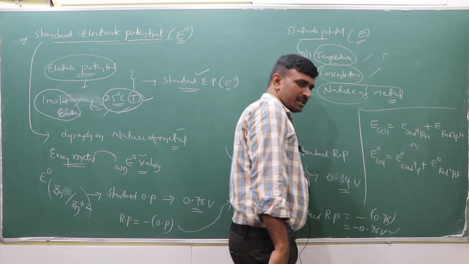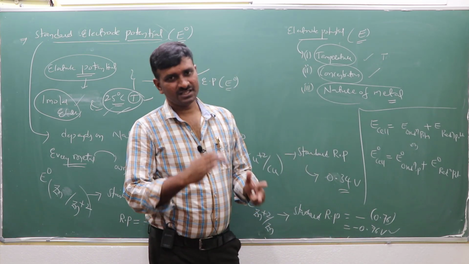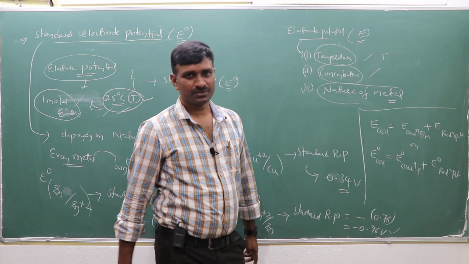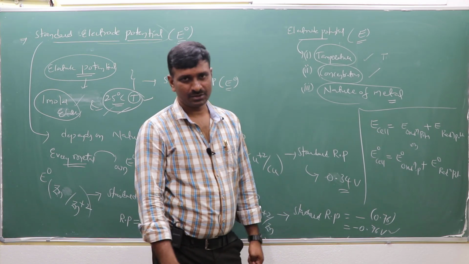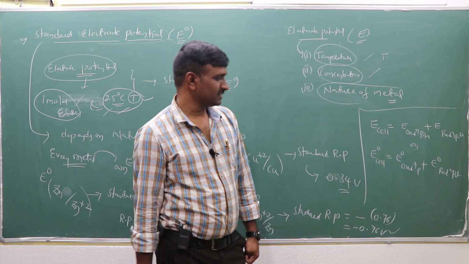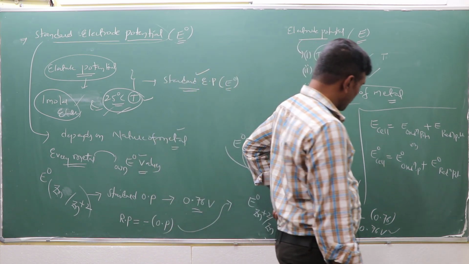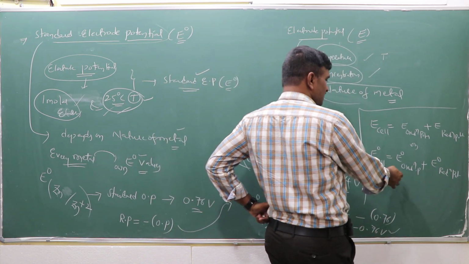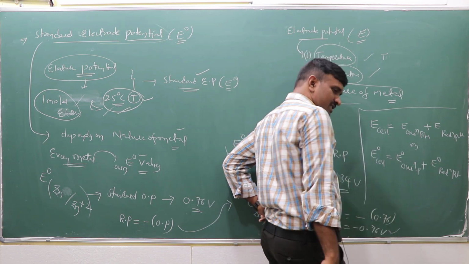So we know that the oxidation process occurs at the anode, and the reduction process occurs at the cathode, right? So before that, this oxidation potential is converted to the reduction potential.